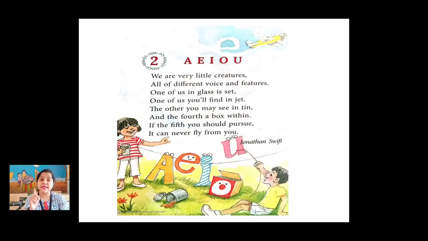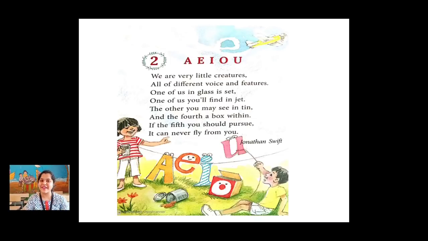One of us in glasses set, one of us will find in jet. The other you may see in tin, and the fourth a box within. If the fifth you should pursue, it can never fly from you.